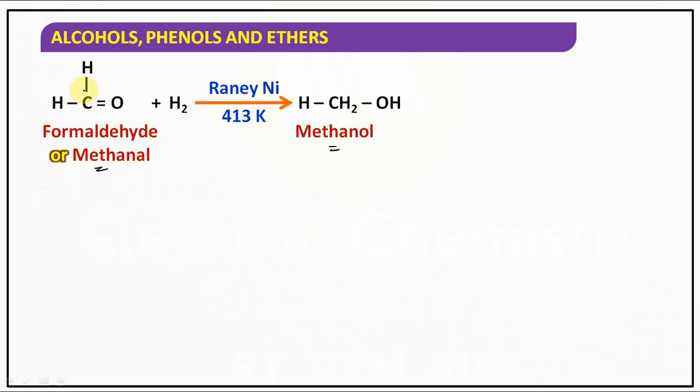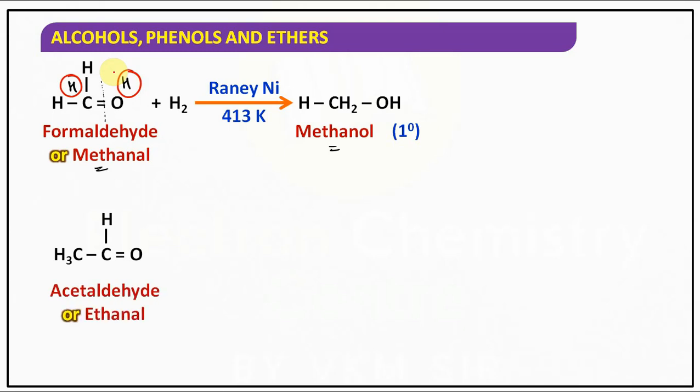It is CH2=O, and if you break the double bond, add H here and H here. On both sides we are adding hydrogens. That addition of hydrogen is called reduction. What have we got there? Primary alcohol, that is methanol.